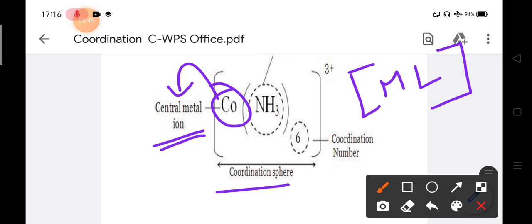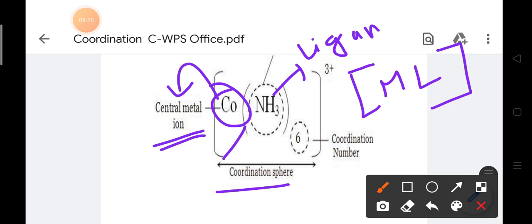Here in the coordination sphere, the central atom is 1, and this central atom is the metal. Only 1 metal plays the role of the hero, and in chemistry we call it the central metal atom. The ligands, the 6 NH3, act as side heroes.